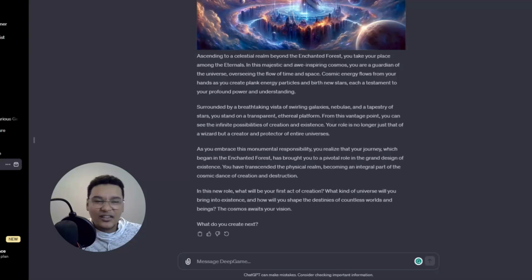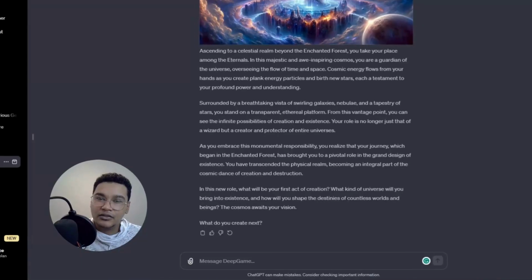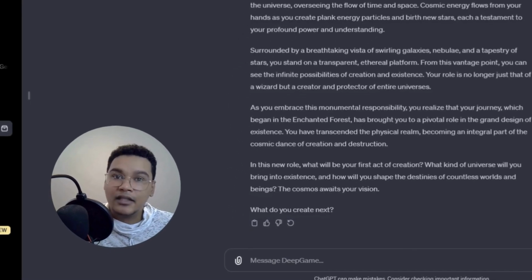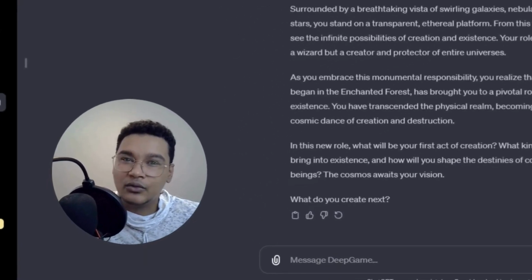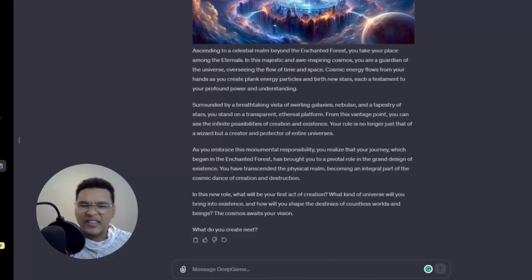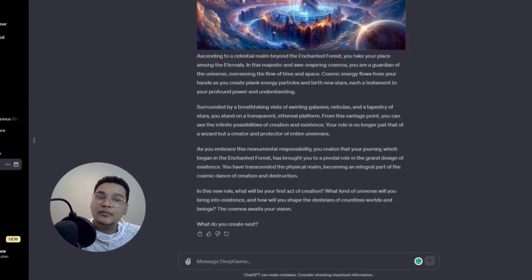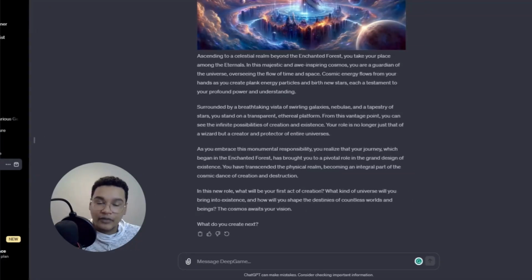Some suggestions I think it could use to improve the GPT would maybe at the beginning ask the user to give their name and maybe something interesting about themselves and incorporate that into the story, because a sense of personalization would have taken it to the next level. If it asked my name, it could have referred to my name a few times in the story. If it asked a personal fact about me, it could have incorporated it, which would have also helped with my engagement, and I would stay deeper into it.